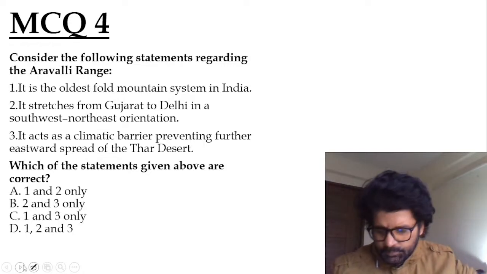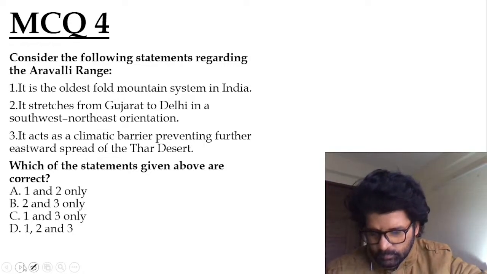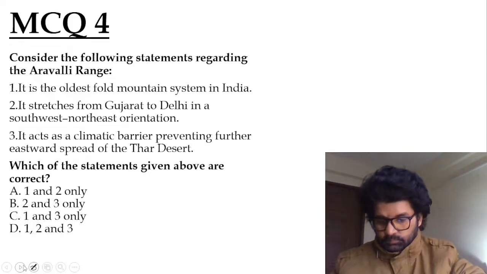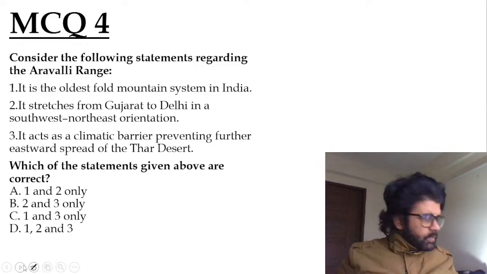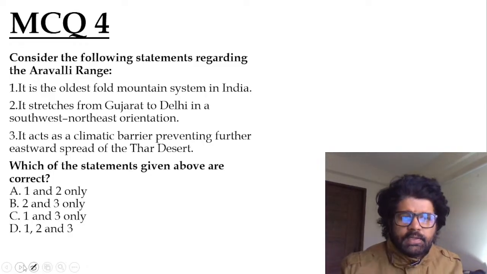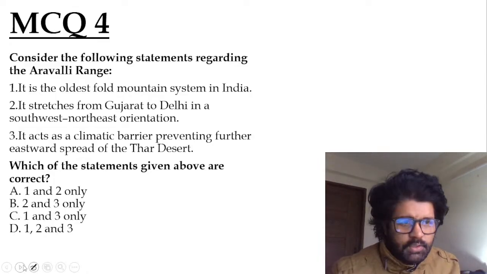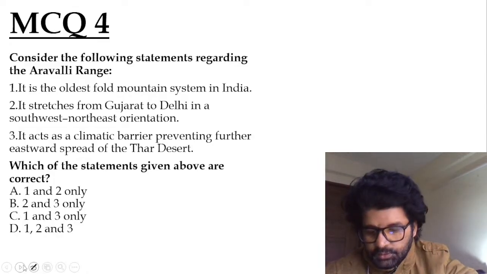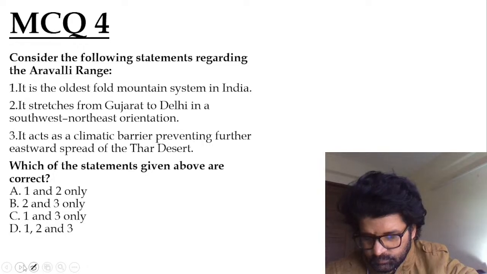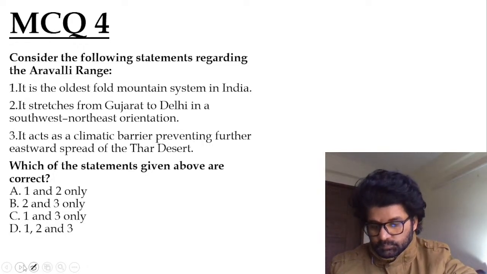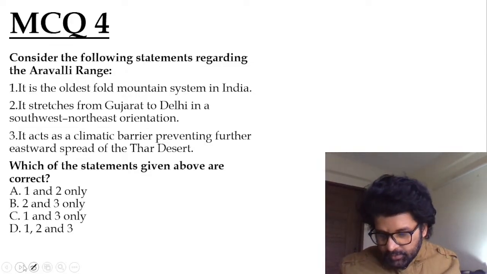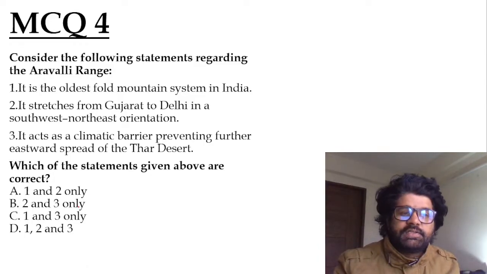Let's solve some questions, guys. Aravali Range, oldest fold mountain system in India, stretches from Gujarat to Delhi in a southwest-northeast orientation, acts as a climatic barrier. Harshini has given the answer. Just give me a second. So Harshini has given the answer for the fourth question. And then Nisha, Gitika, she has also given, Iltush has also given. So D is the answer. All the statements are correct.